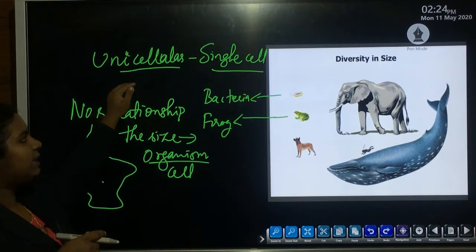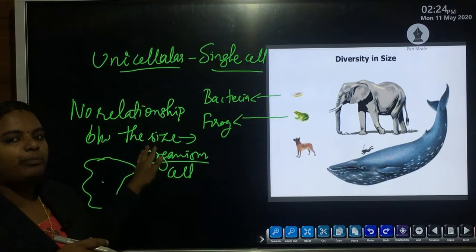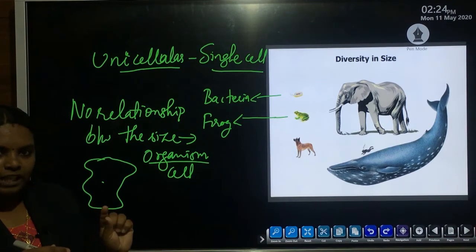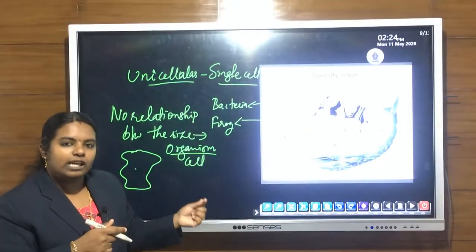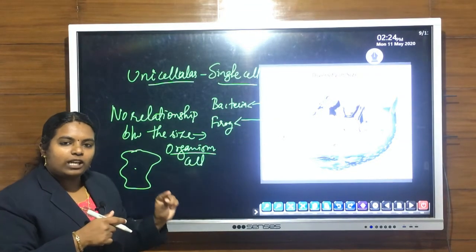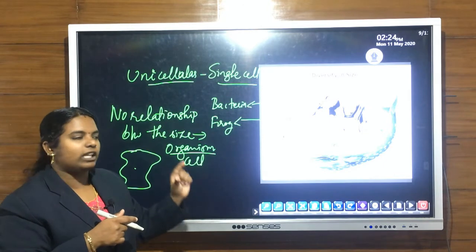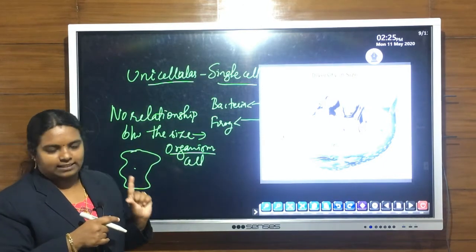But in case of unicellular or single-celled organism, since their body is made up of only a single cell, if that single cell is larger in size, then the body of the organism is also larger in size. If the cell is very small, then that unicellular organism's body is also very small in size.